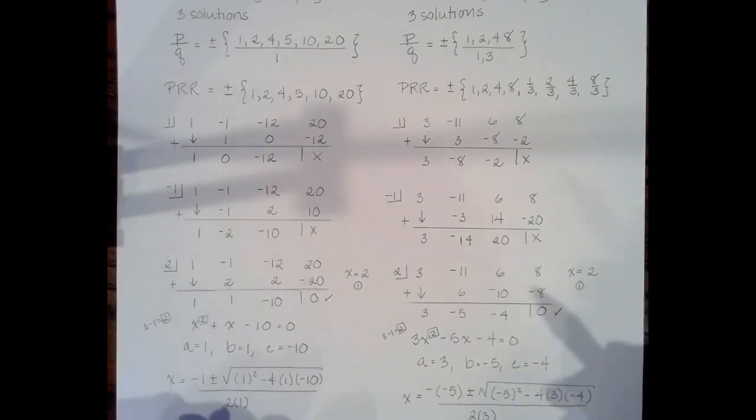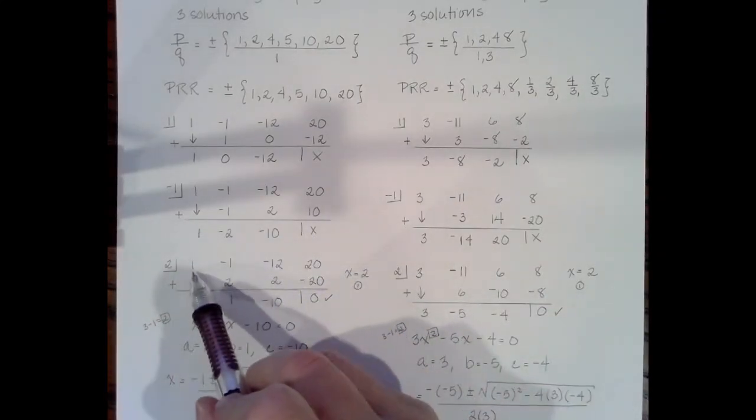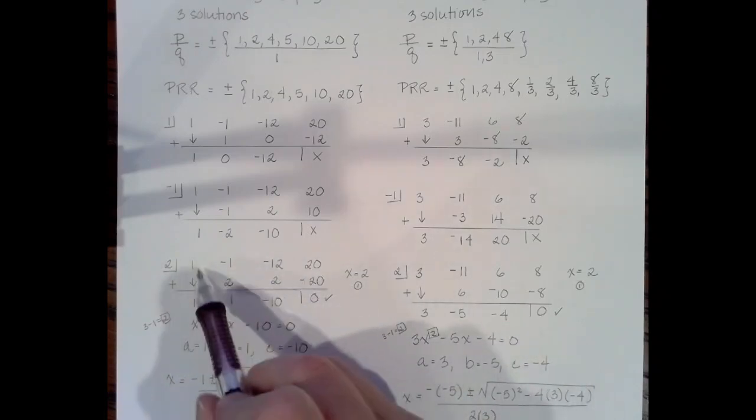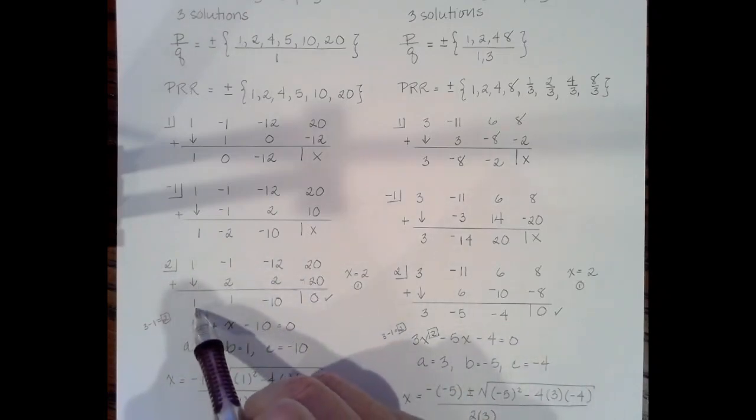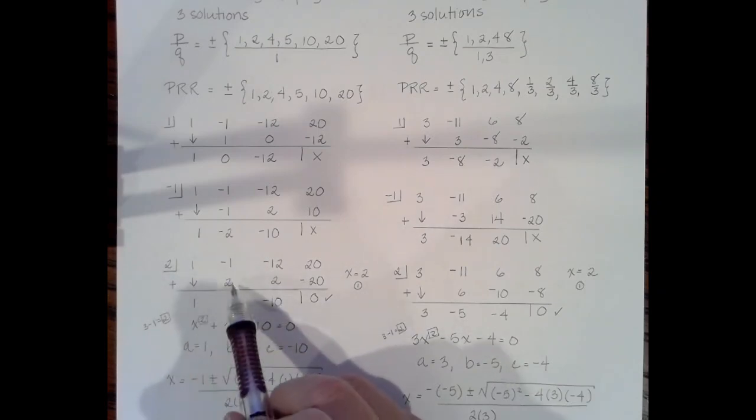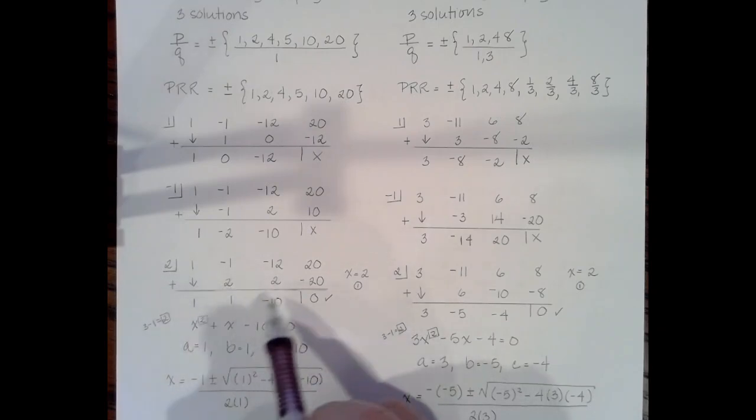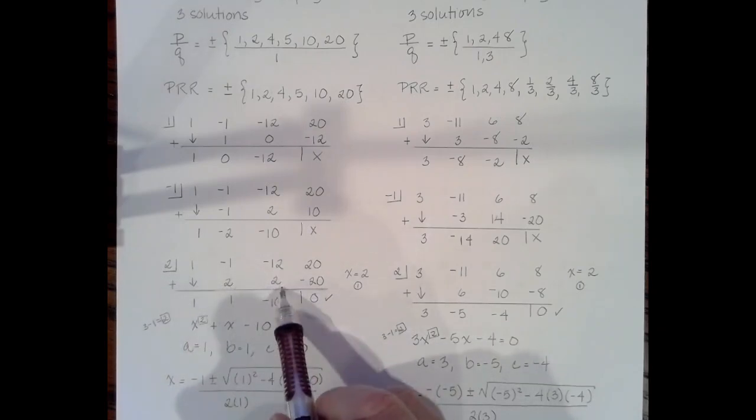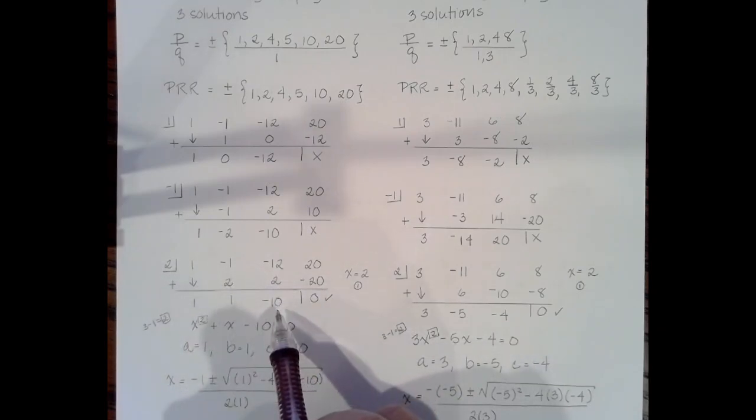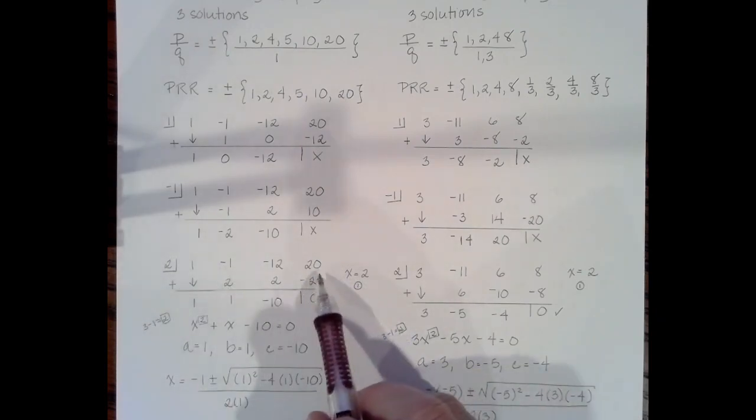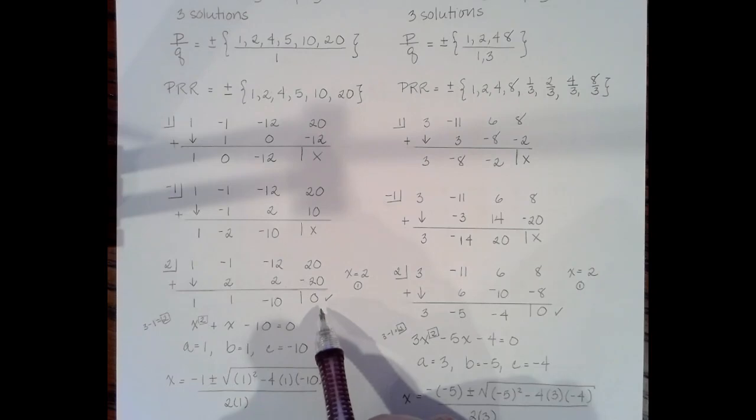I could just start with a negative. It doesn't really matter. And again, copying down all the coefficients for the polynomial, 1, negative 12, and 20. Bring down the first term, the 1. 1 times 2 is 2. Negative 1 plus 2 is a positive 1. 1 times 2 is 2. Negative 12 plus 2 is negative 10. Negative 10 times 2 is negative 20. And then finally, 20 plus a negative 20 gives me 0.